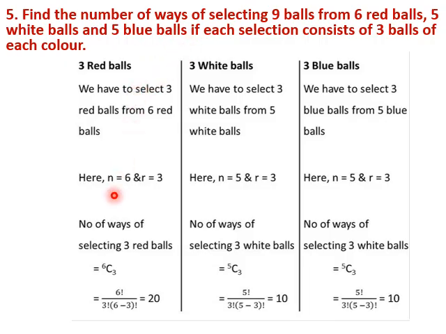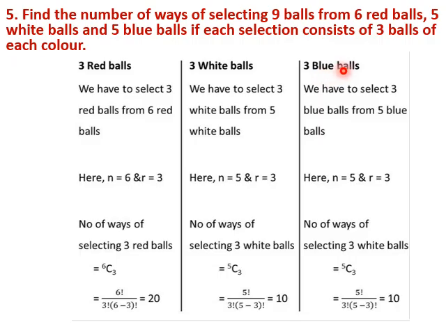So what is the combination? N equal to 6, R equal to 3. 6C3, we put it in the formula and get it as 20 ways. So the number of ways 3 red balls can be selected from 6 red balls is 20. Similarly, 3 white balls among 5 white balls we need to select. N equal to 5, R equal to 3, we get 10 ways.